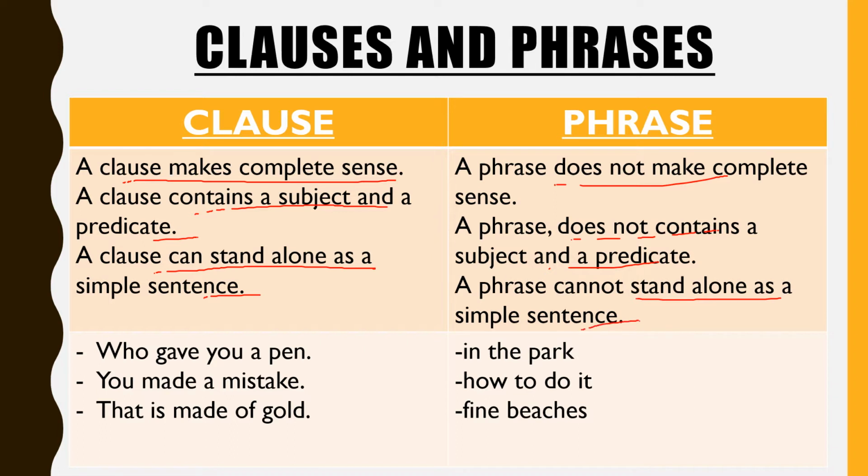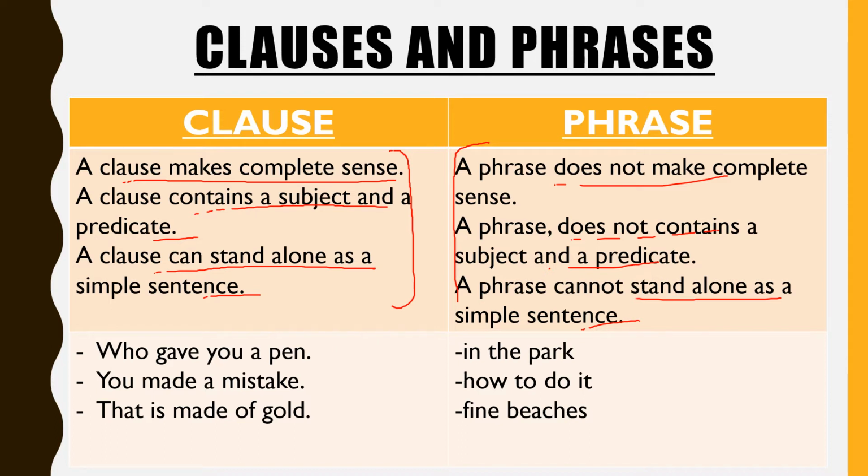So we can say that a clause is a form of sentence which is complete in sense, or we can say complete in thought and meaning, whereas a phrase is an incomplete form of sentence. It is a sentence but it is not complete because it cannot express its meaning completely.